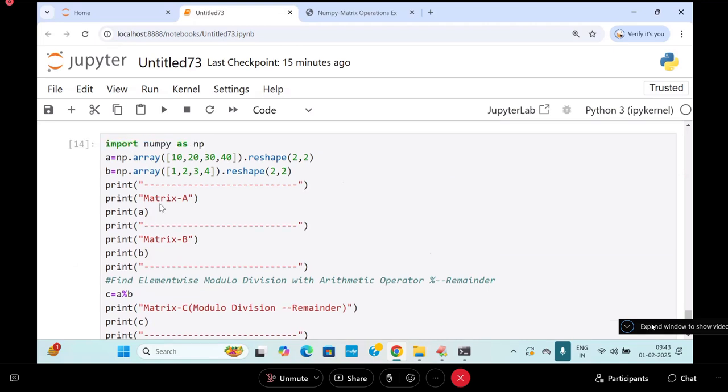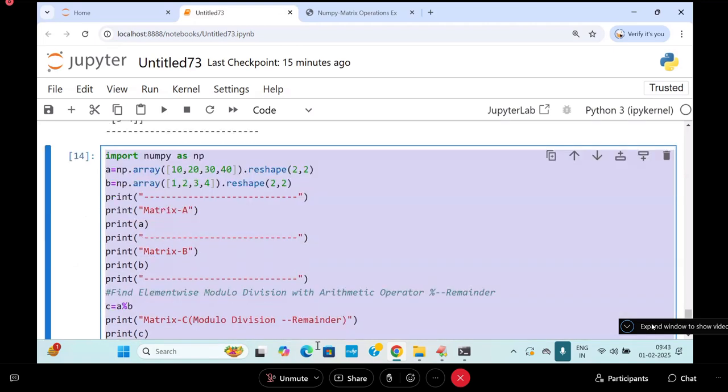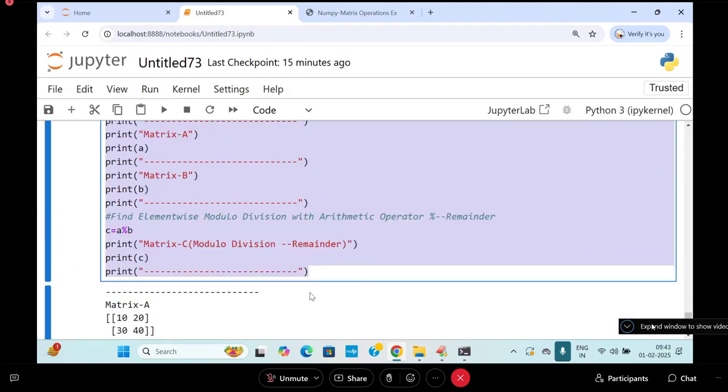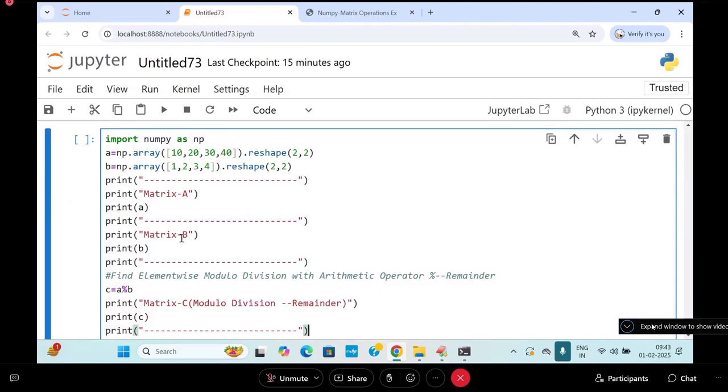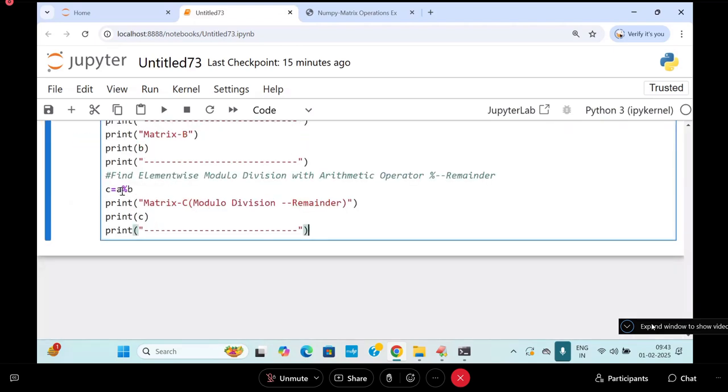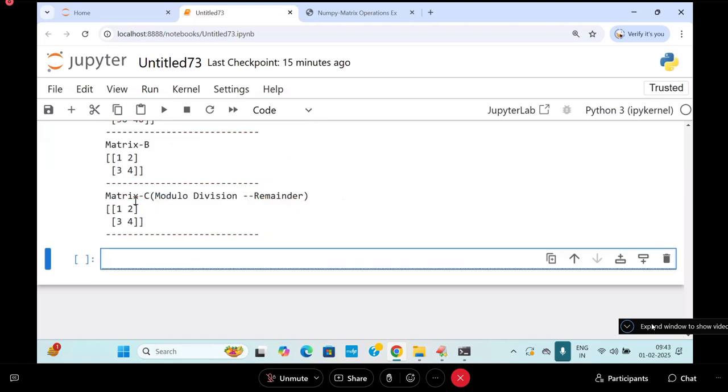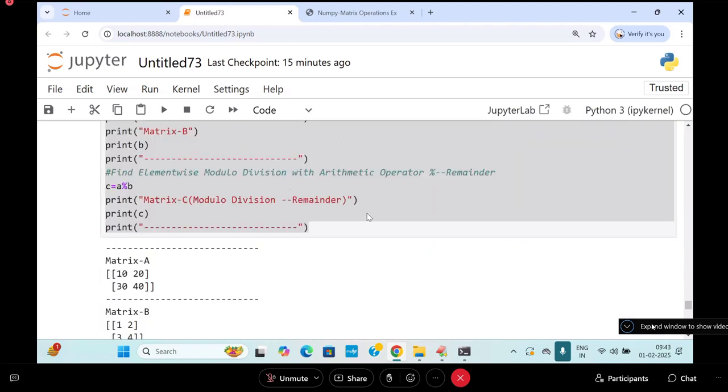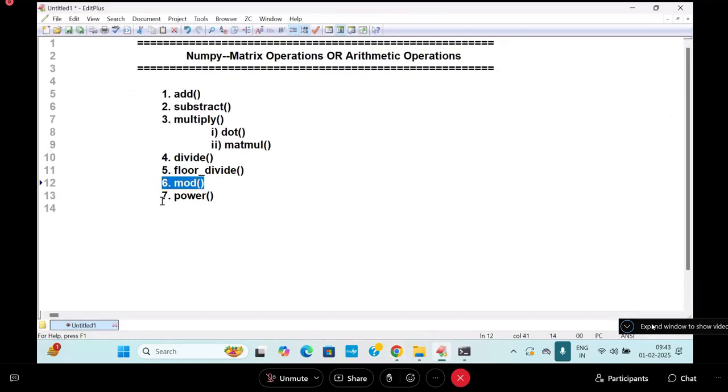If I go for applying in reverse format, you will be getting something different. What is that? B percentage A, which I already said to you. The answers are what? 1, 2, 3, 4 only. So the 1, 2, 3, 4 matrix is coming. This is called what? Modulo division. Last part I am going to take up. Exponentiation, power of operator I am going to apply. Able to follow? So power of operator.